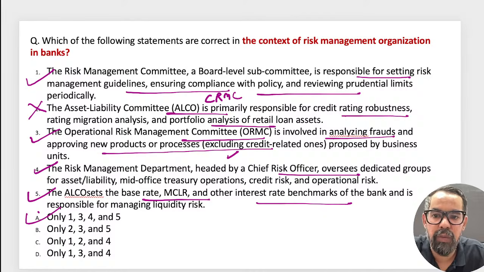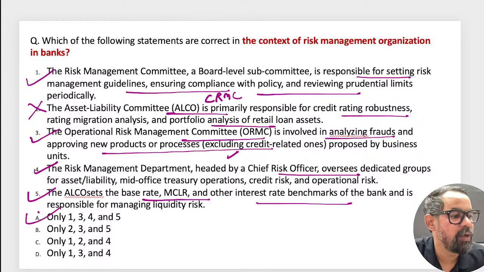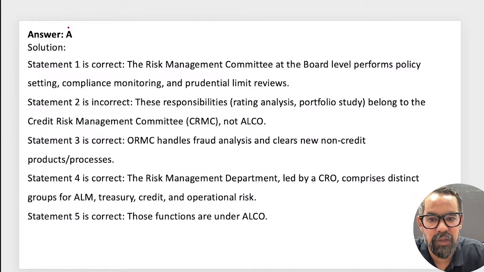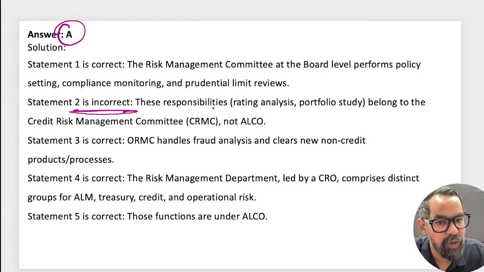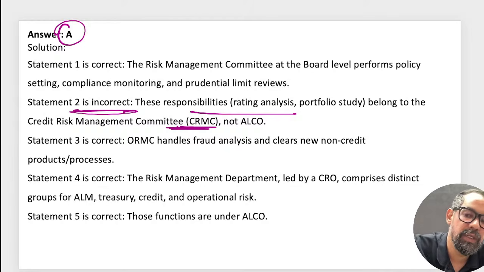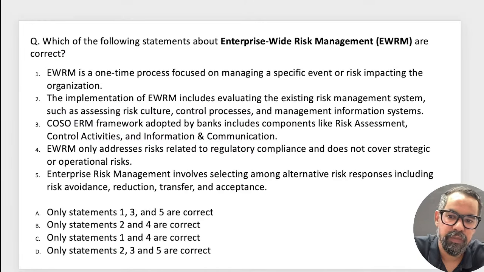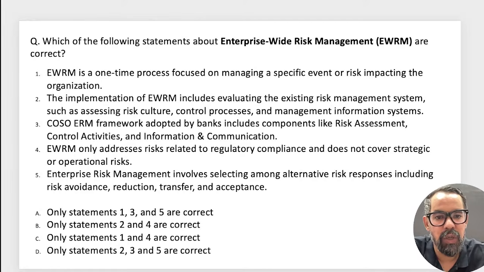1345 means option A only. Option A. So sir, why this always option D? A will be right answer for this one. Huh? So statement 2 is incorrect. Responsibilities आपका rating this comes to the credit risk management committee, and rest all are correct in this particular case itself, right? Then next one. Okay, one another question around the EWRM.